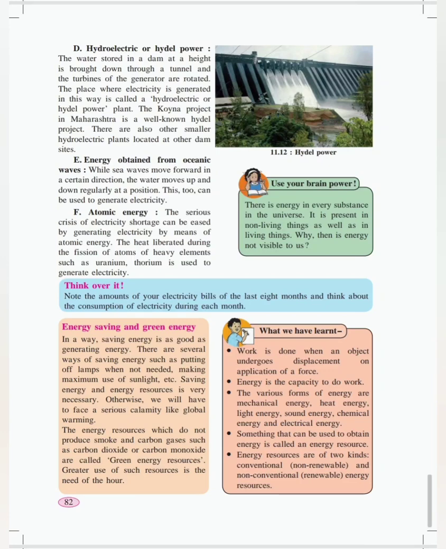Atomic energy. The serious crisis of electricity shortage can be eased by generating electricity by means of atomic energy. The heat liberated during the fission of atoms of heavy elements such as uranium and thorium is used to generate electricity. There are atoms present in all the elements. Uranium and thorium are the two elements which can release an immense amount of heat during fission. So this also can generate electricity.